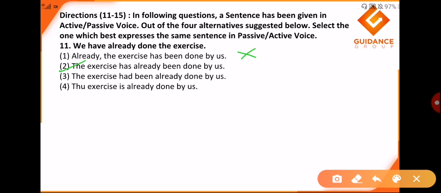Okay, because if I read the third one, it says had been. Now had is in past tense, but here I can see it is have, and have indicates present tense, so third one is not the answer. Next one, this exercise is already done by us. Okay, this is not the appropriate manner in which we change the voice, hence we say it is option number second for this one.